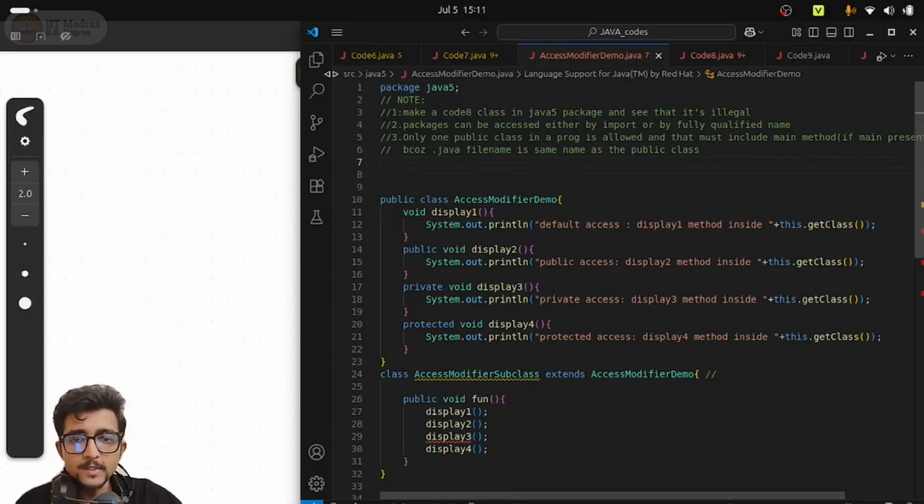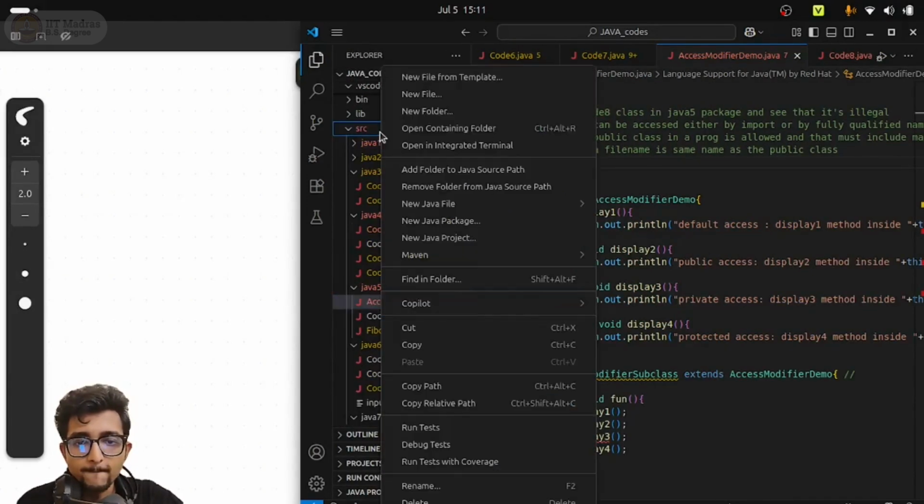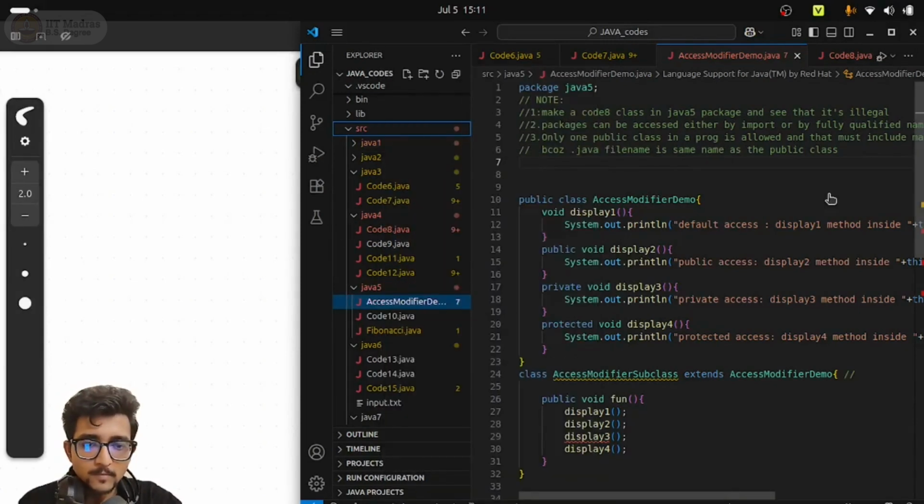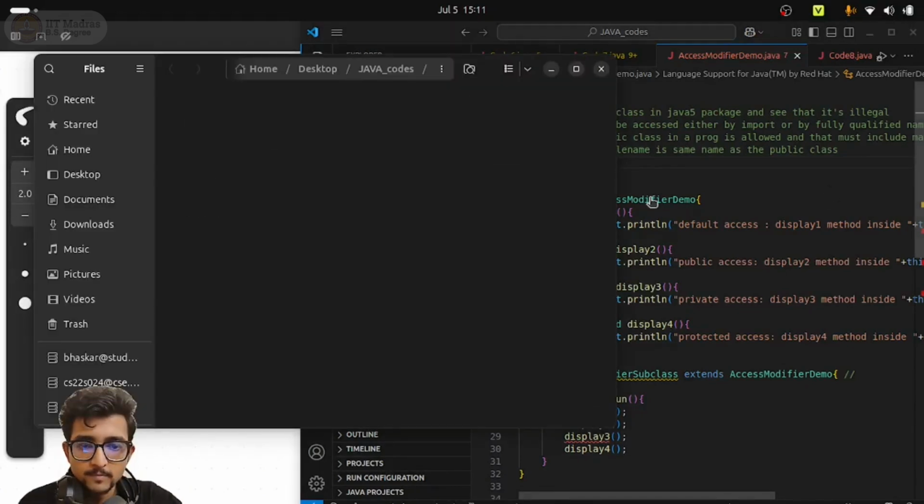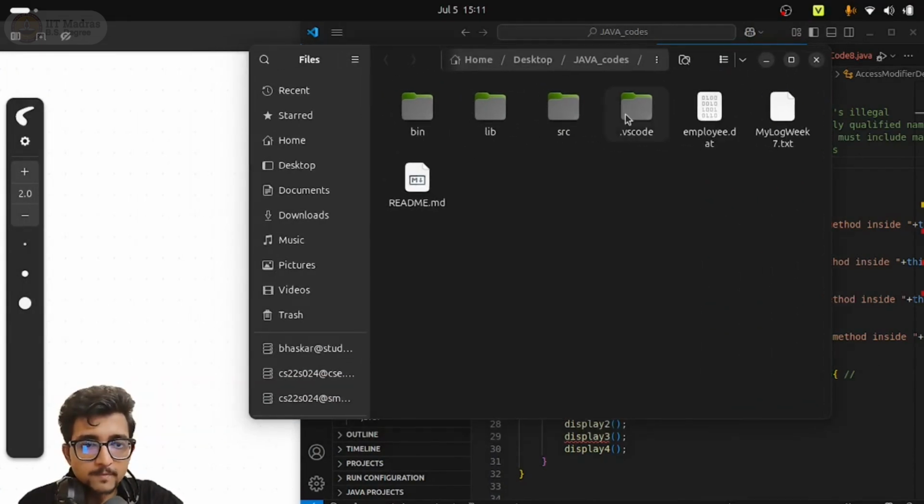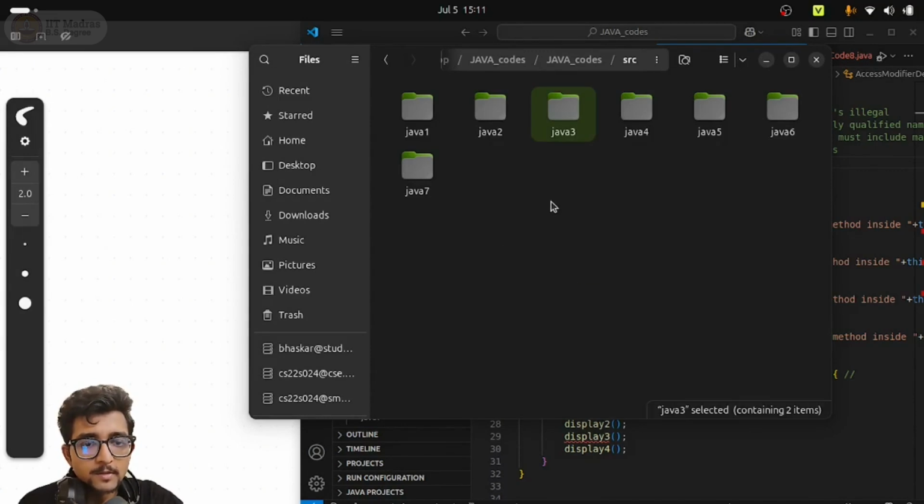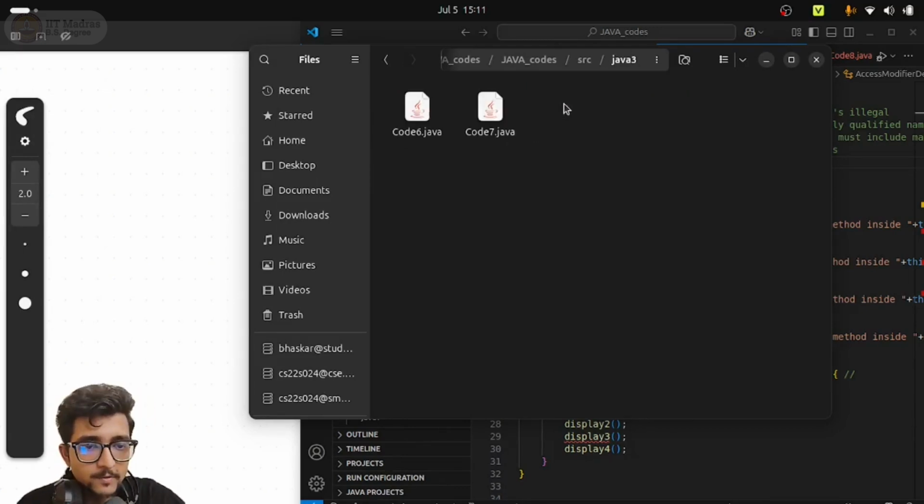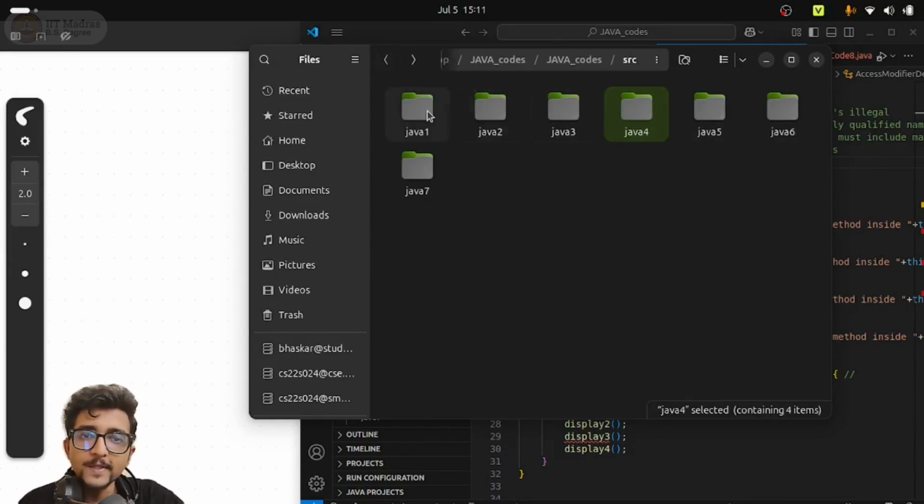Let me go to the file explorer and show you something. This is my file explorer, and let me go to the src folder. You see there are Java 1, Java 2, Java 3, till Java 7, these 7 folders. If I go into each of these folders, you will find the .java class files. Essentially, Java 1, Java 2, Java 3 till Java 7, each of them are nothing but packages.